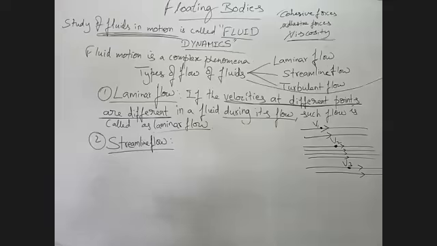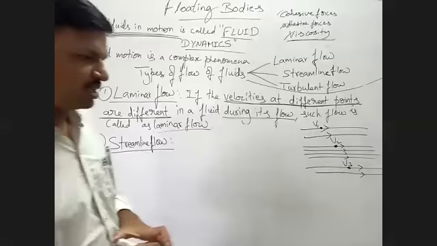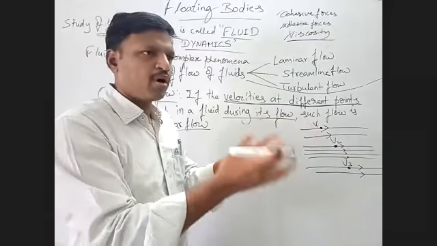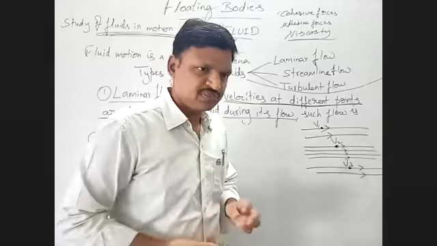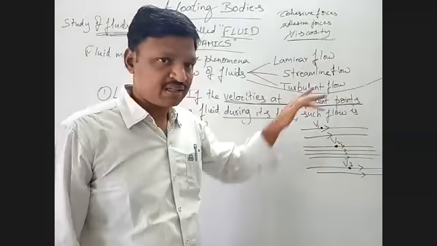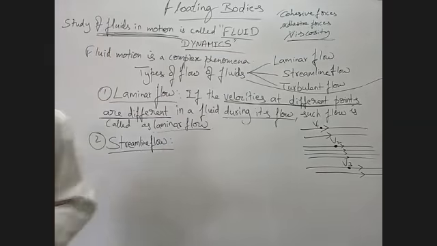Suppose a fluid is flowing through a point or an object, and the flow is steady. The path it takes at different points is called streamline flow. So I have to draw the diagram.